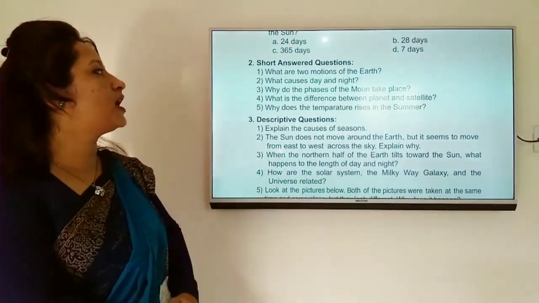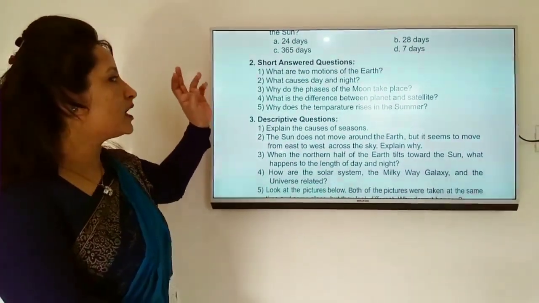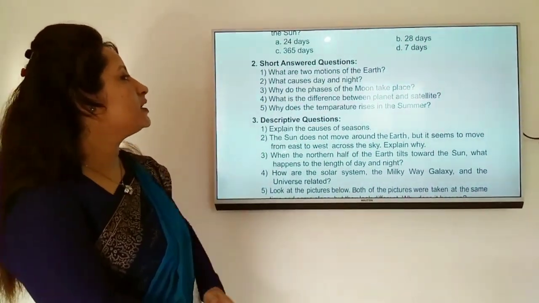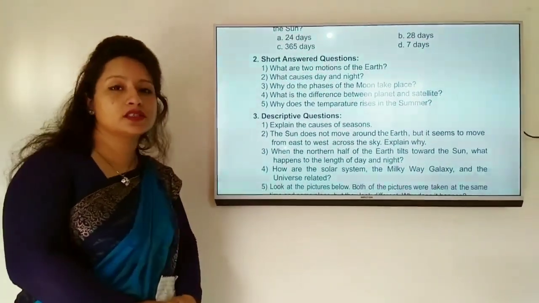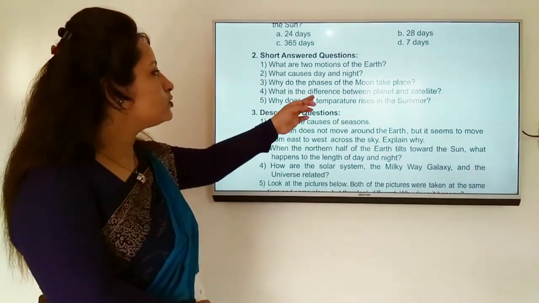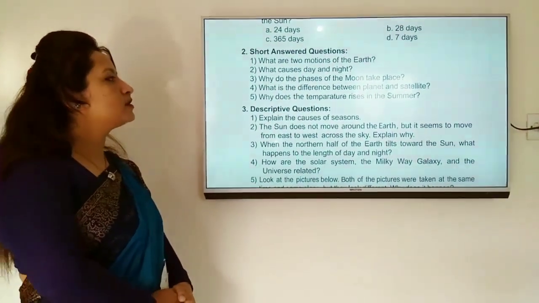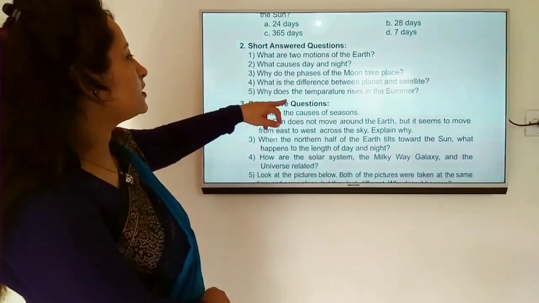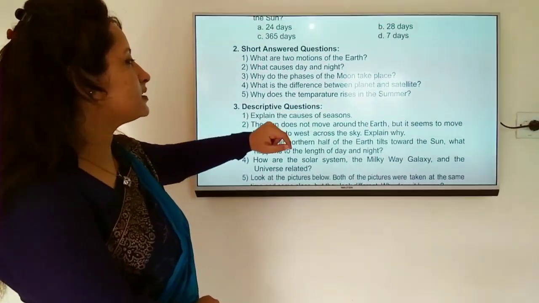The two motions of the Earth are revolution and rotation. What causes day and night? The Earth's rotation causes day and night. Why do the phases of the moon take place? What is the difference between a planet and a satellite? Why does the temperature rise in the summer?